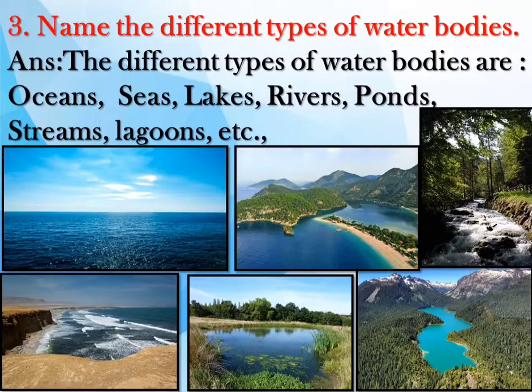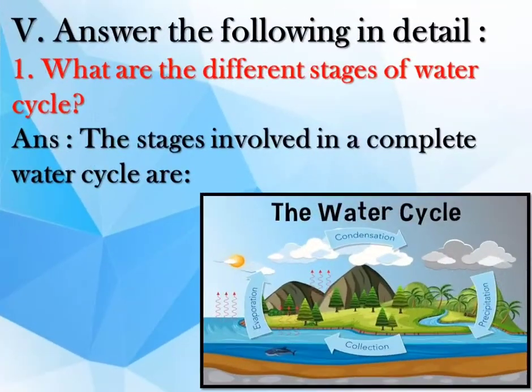Question 3. Name the different types of water bodies. Answer. The different types of water bodies are oceans, seas, lakes, rivers, ponds, streams, lagoons, etc. Roman letter 5. Answer the following in detail. Question 1. What are the different stages of water cycle?